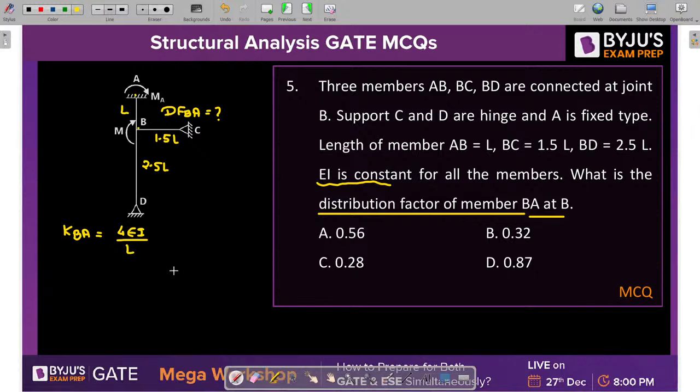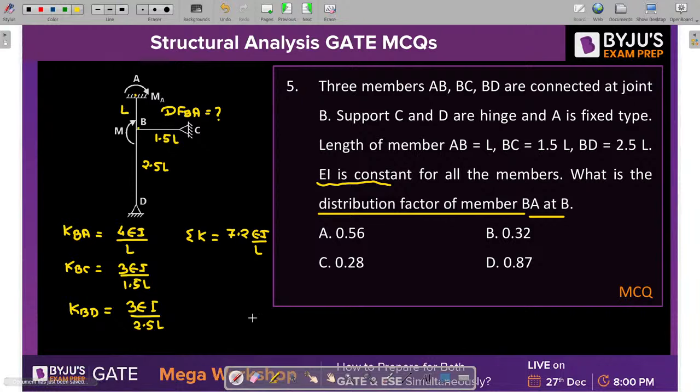4EI by L. Okay. Good evening, Swapnil. How are you? Then KBC, the far end is hinge. So we have to write 3EI by L, where L is 1.5 L. Then KBD, again 3EI by L, where L is 2.5 L. Now guys, you just have to take the summation of all the stiffness to get the value of summation K. Clear? So 4 plus 3 divided by 1.5 plus 3 divided by 2.5. So this value is 7.2 times EI by L.